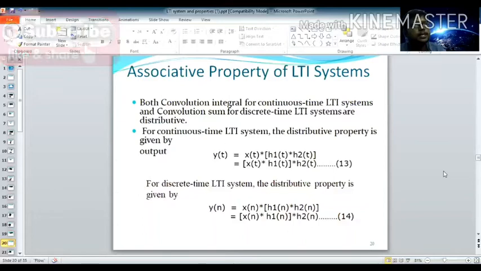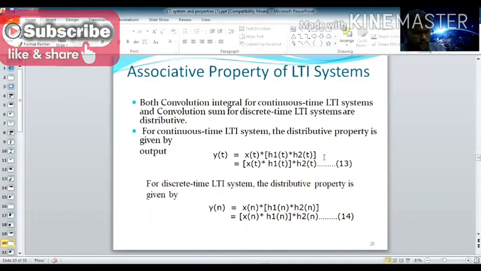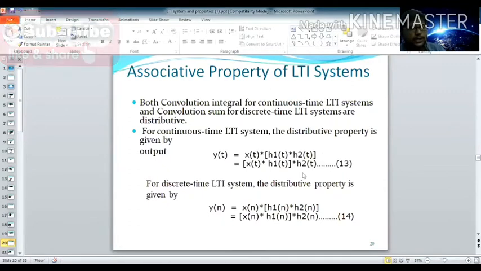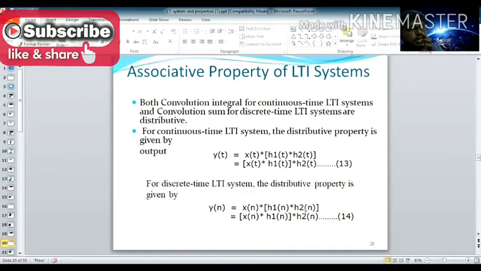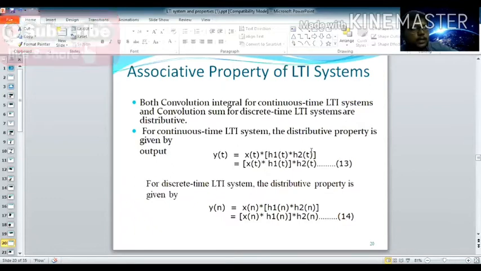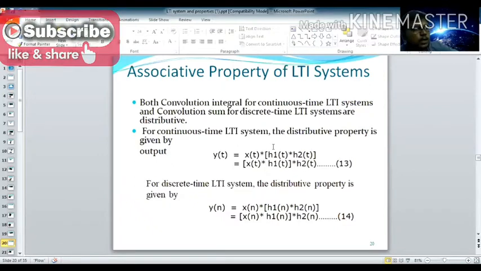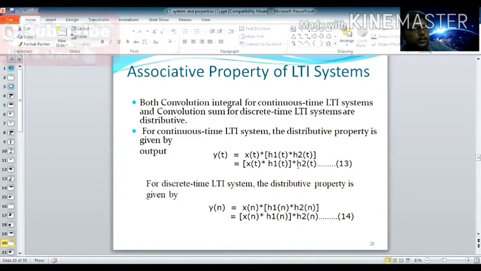So the third property is the associative property. How will we get the associative property? It is already A star B whole bracket star C, so it can be represented with the bracket changed. Listen, y of t equals x of t star h1 of t star h2 of t. Here you put a bracket around the last two terms, which is equal to the bracket put around the first two terms. So this is the difference.